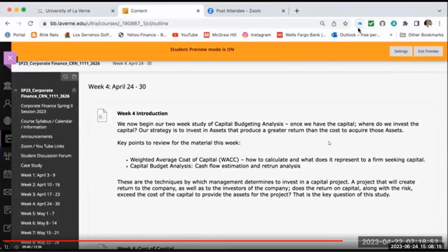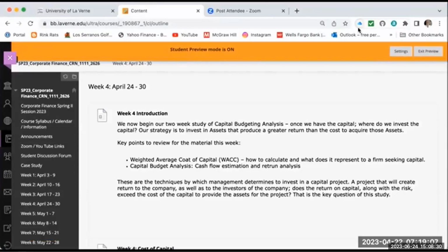You'll be given a case in this week 4, case number 2, which is to actually calculate a capital budget analysis. Now you have 2 weeks to do this case. It is not due next Sunday, it's due in 2 Sundays from this weekend. The reason for that is many of our students in this class have not studied this recently. Some have not. So it's going to take another week or so to get up to speed, and we'll be doing some practice templates of this analysis during our week 4 lectures.